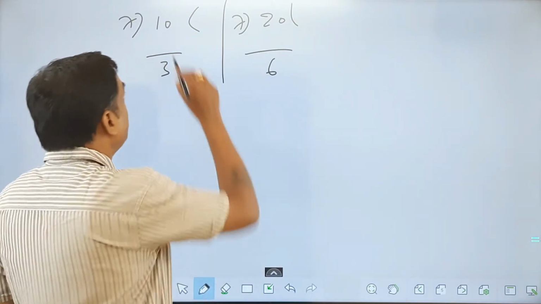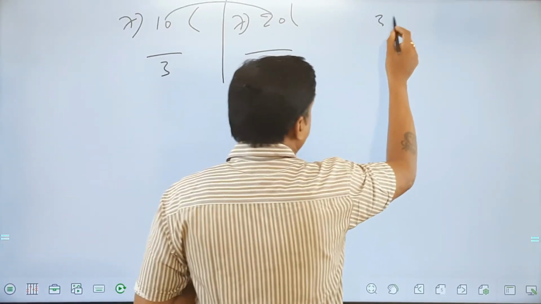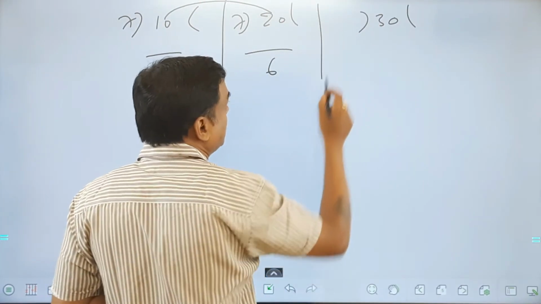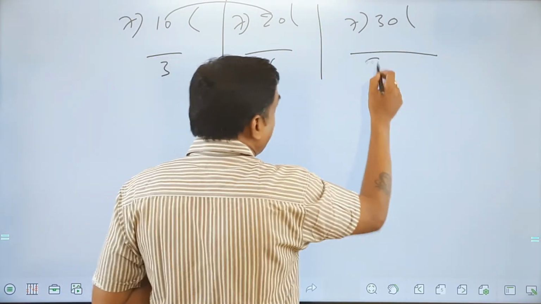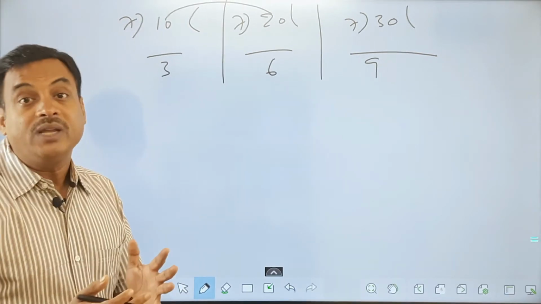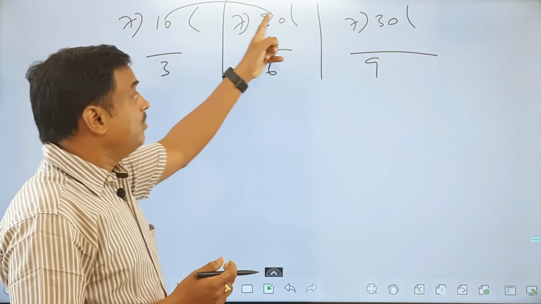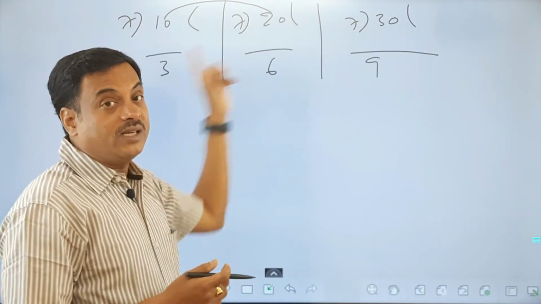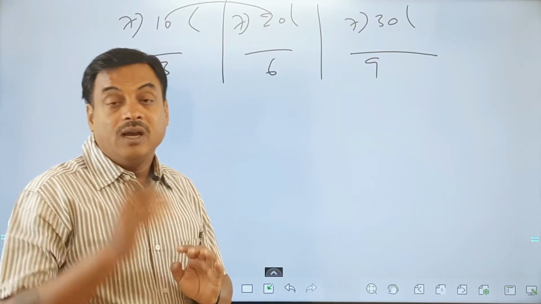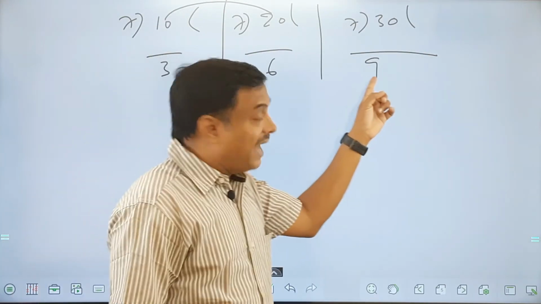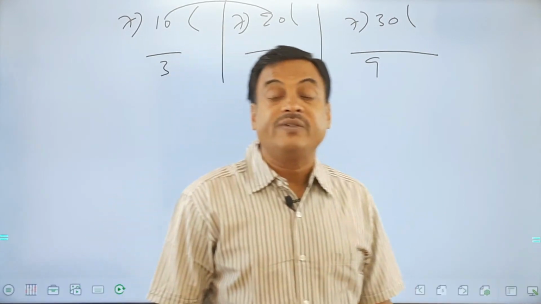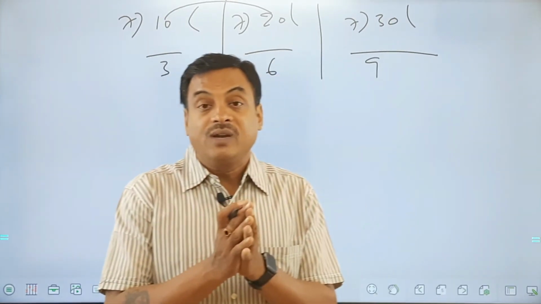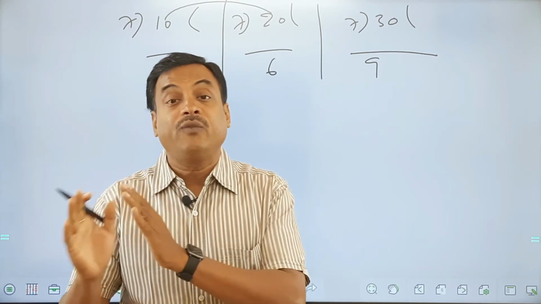Now, what is the property? It says if I add these two, say 10 plus 20, 30, divide by 7, I should get 3 plus 6, 9, or not? As per the property, sum of the numbers when divided by the same divisor, the sum of the remainders must be the answer. But can you tell me, can 9 be a possible remainder for 7? What are the possible remainders of 7, friends? Possible remainders of 7 are 0, 1, 2, 3, 4, 5 and 6.